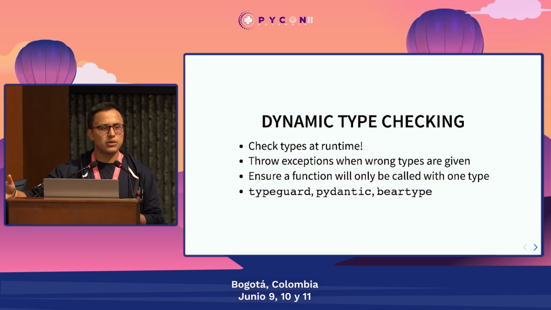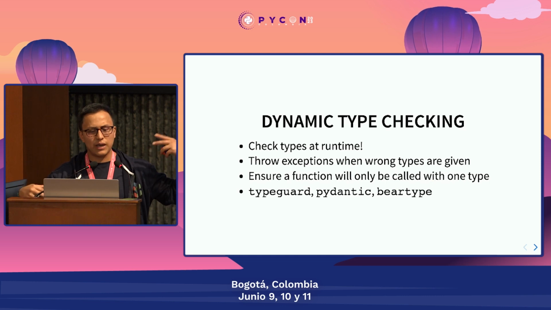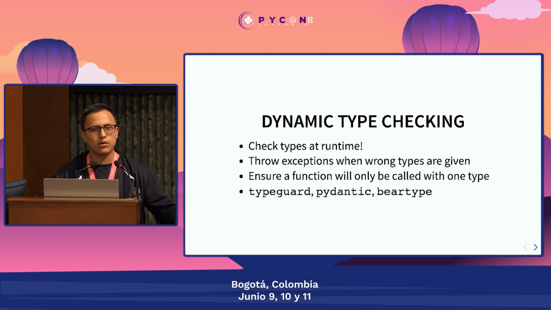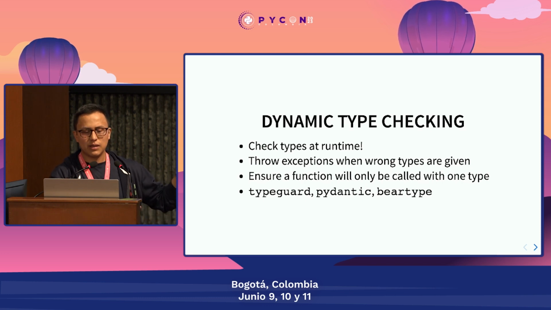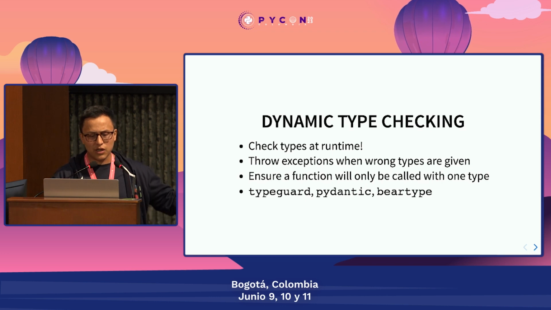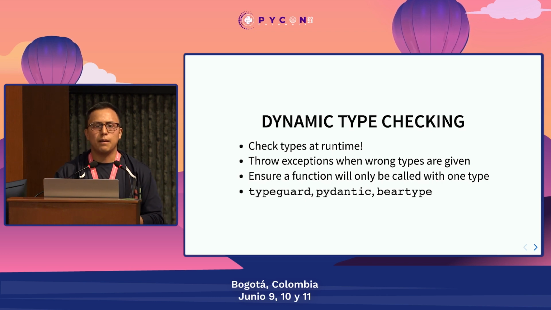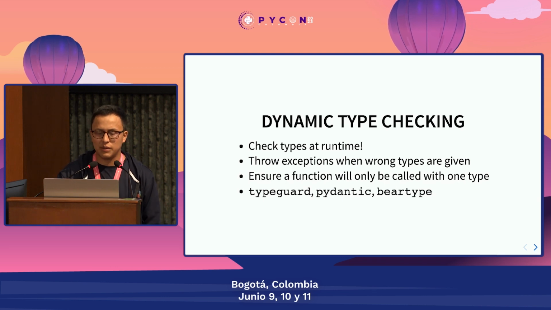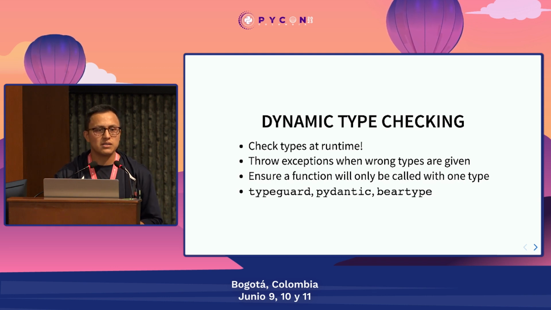And if it's called with a different type, we want to get some kind of exception or error, so that code is never executed unless the type is the one that I explicitly mentioned there. Well, there are some options for that, like TypeGuard, Pydantic, Beartype. And from them, my favorite one is Beartype, because it's really fast and really simple to use.